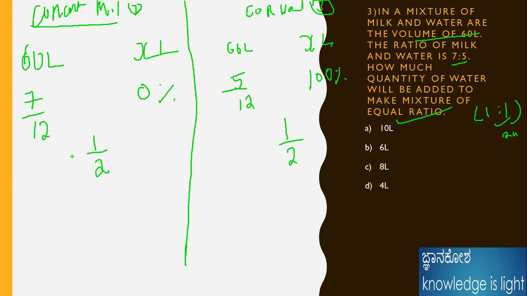The LCM of 1 and 12 here is coming as 1 only. The LCM of 12 and 2 should be 12 only. If I take the LCM, this should be coming as 7. The 0 should be coming as 0 only. As well as here, 12 divided by 2 it is 6.